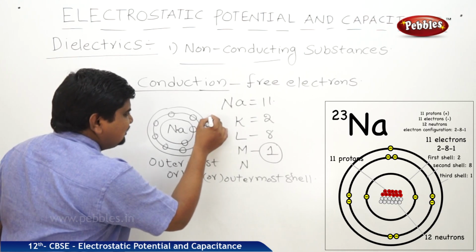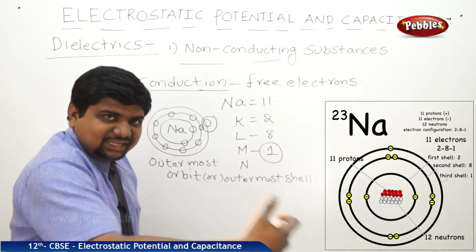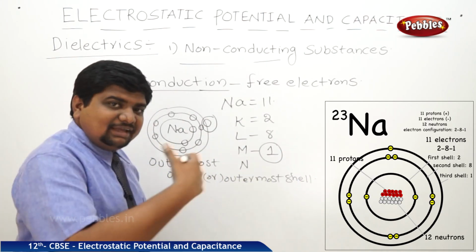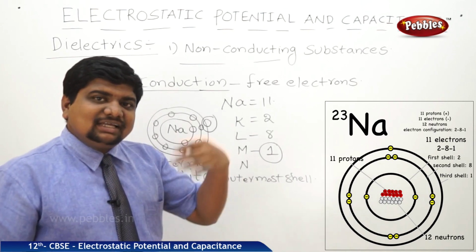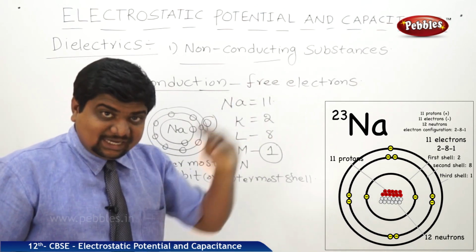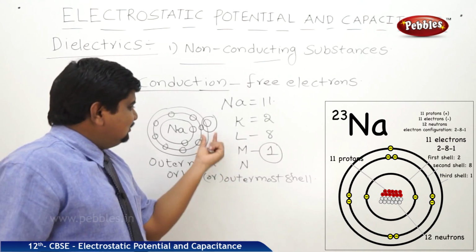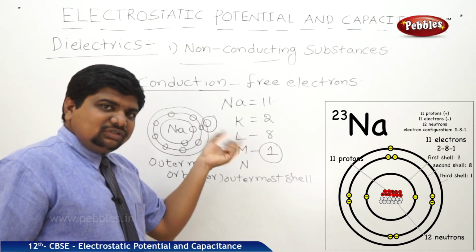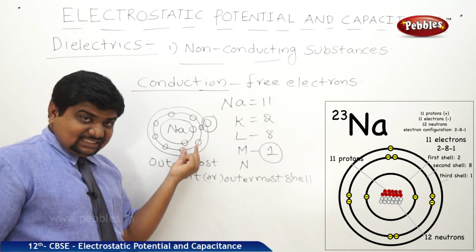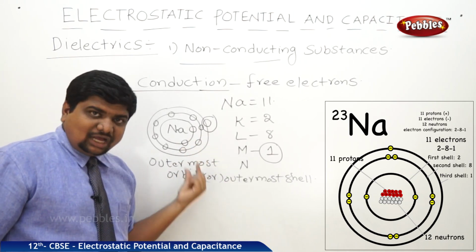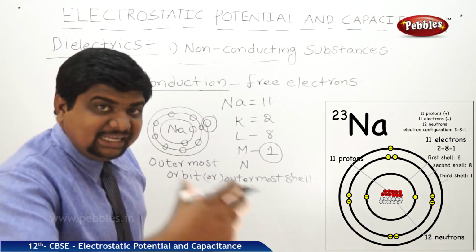That means this 1 electron is freely available for conduction or to participate in different reactions with other elements. That's why this single electron, loosely bound with the nucleus in the outermost shell, is called a free electron.